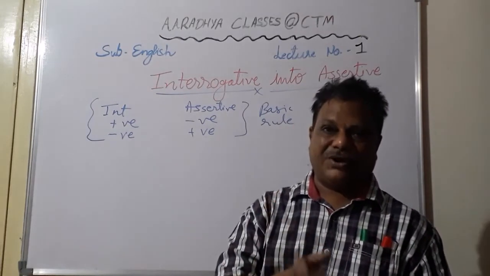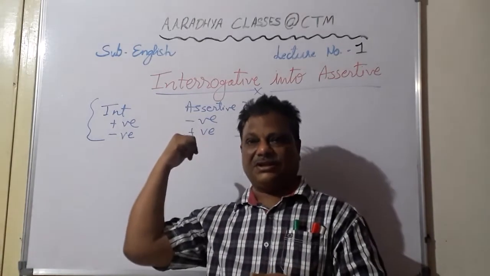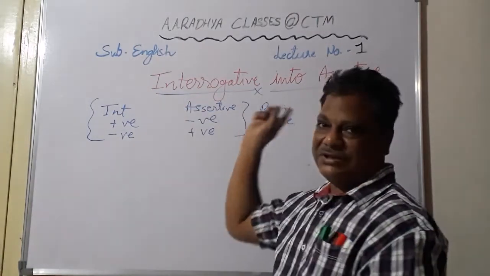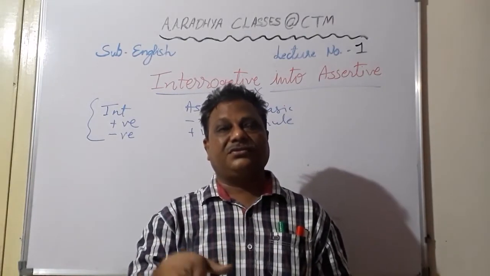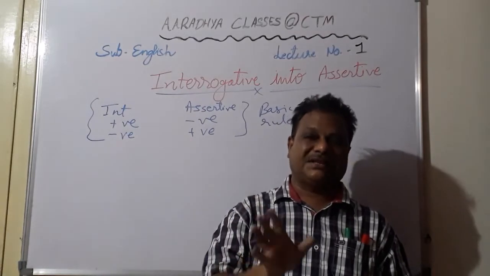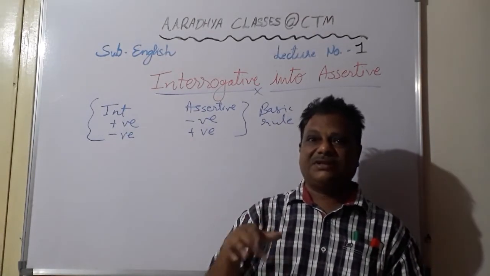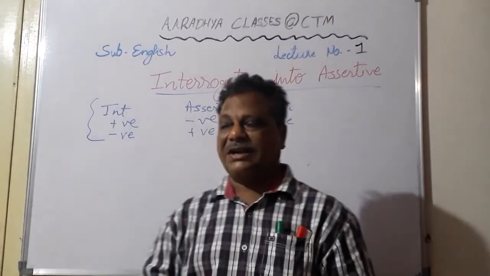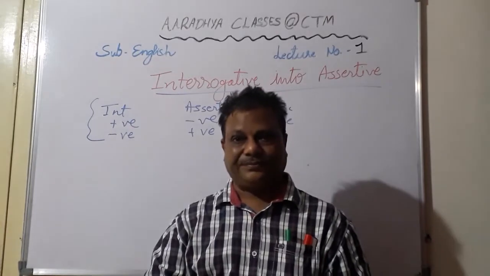And you have one particular question where you are asked to convert an exclamatory sentence into assertive. As we are doing interrogative into assertive, there is one more question where you are asked to convert an exclamatory into assertive or an assertive into an exclamatory sentence. Understood, students? So all that we will see in my next video. Right now we will just continue with the interrogative into assertive.